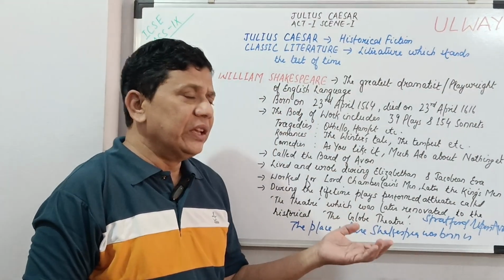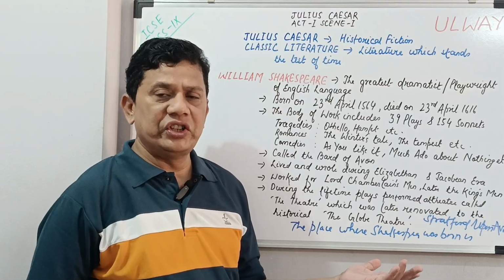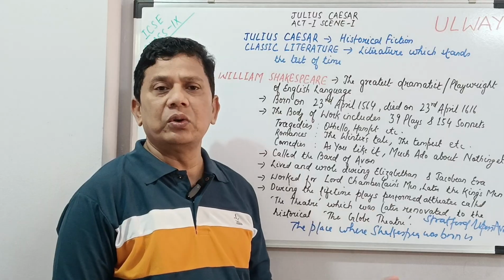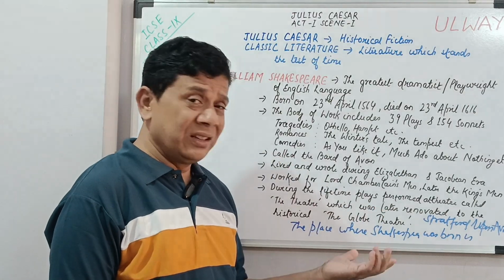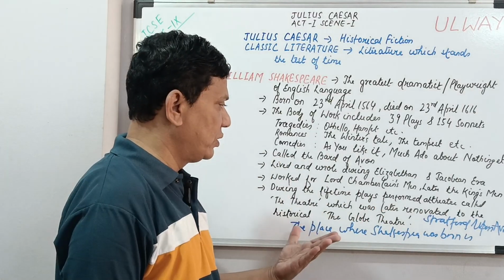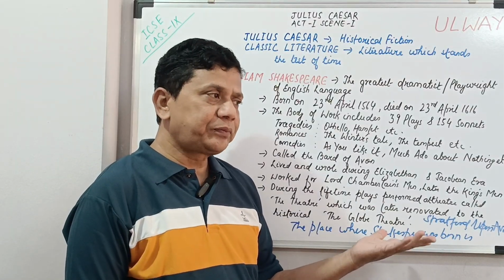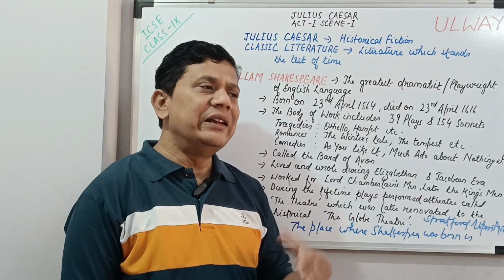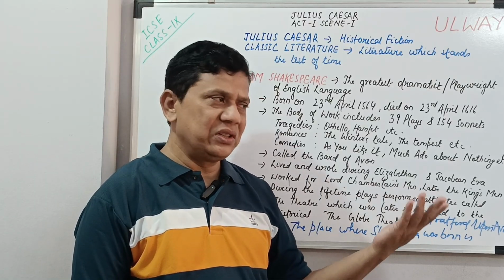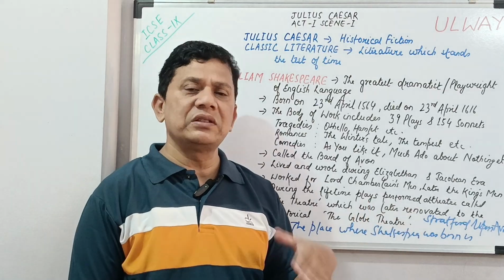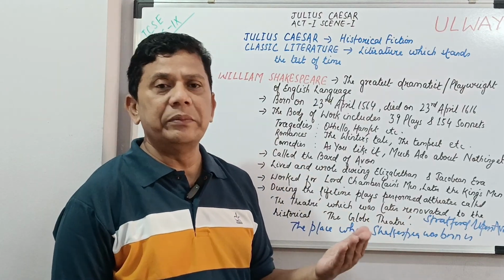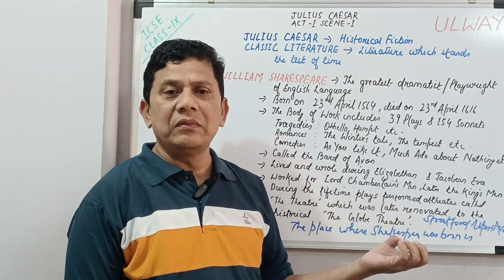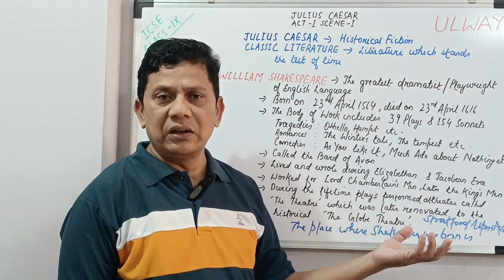Now, he worked for a theatre company called the Lord Chamberlain's Men, which later became the King's Men when King James I took the company under his patronage. During his lifetime, Shakespeare's plays were performed at the theatre, which was named The Theatre. Later on, it was renovated. There were disputes, because of which the ownership changed, and it later became the Globe Theatre, which is very historical because Shakespeare's name is associated with the Globe Theatre.